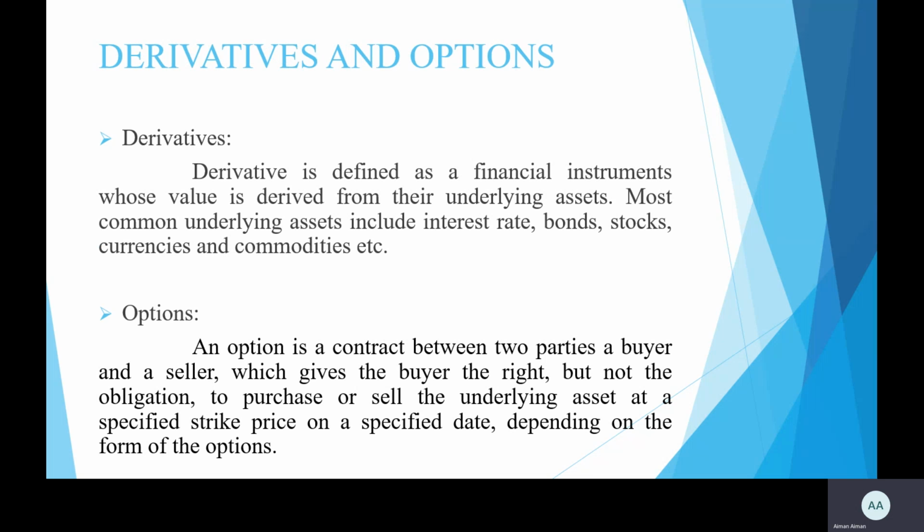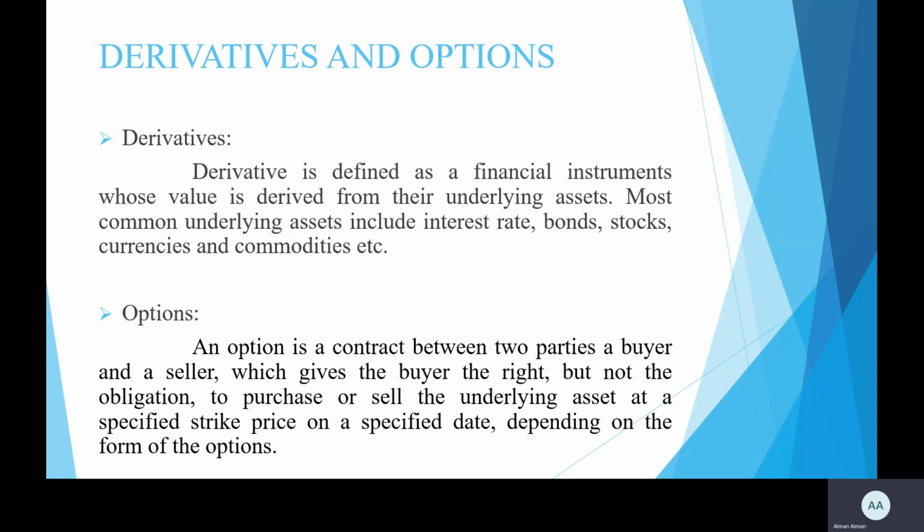So let's start. Derivatives. A derivative is defined as a financial instrument whose value derives from its underlying variables or assets. The most common underlying assets or variables include interest rates, bonds, stocks, currencies, and commodities, etc. So these are some of the variables and assets which help us to derive the value of a financial instrument. There are a total of four types of financial derivative instruments: forward contract, future contract, option, and swap. But our main focus in this lecture is on option.